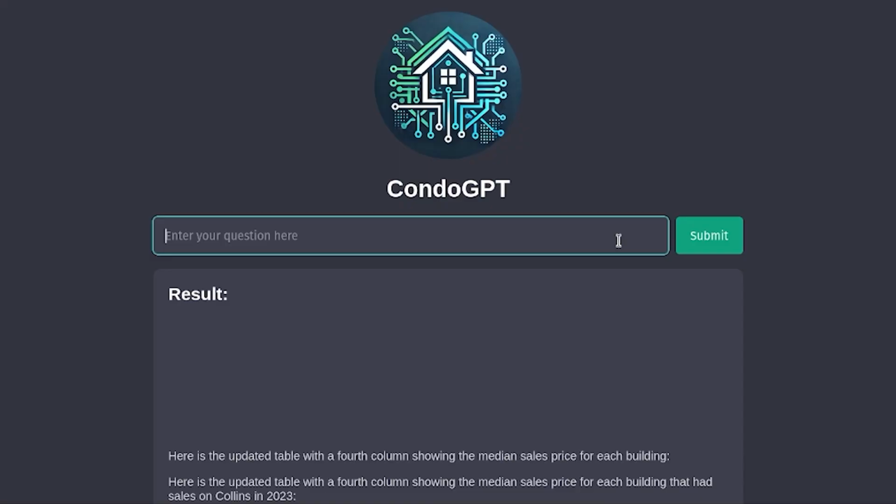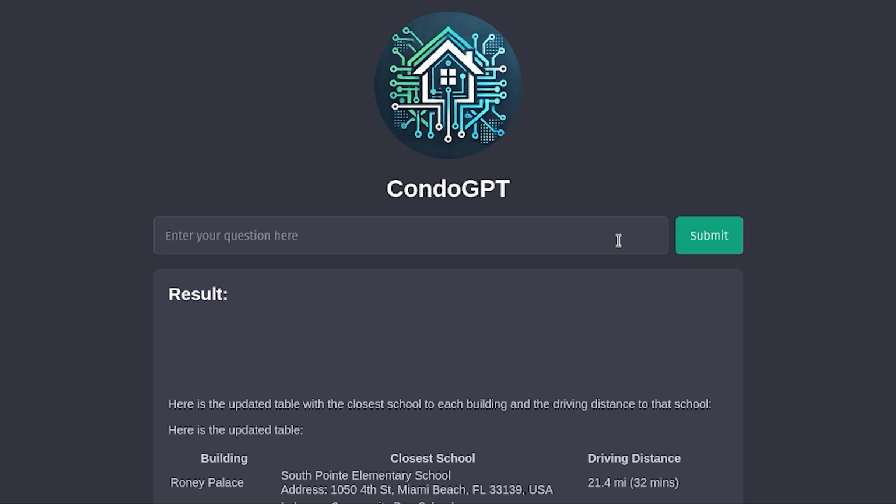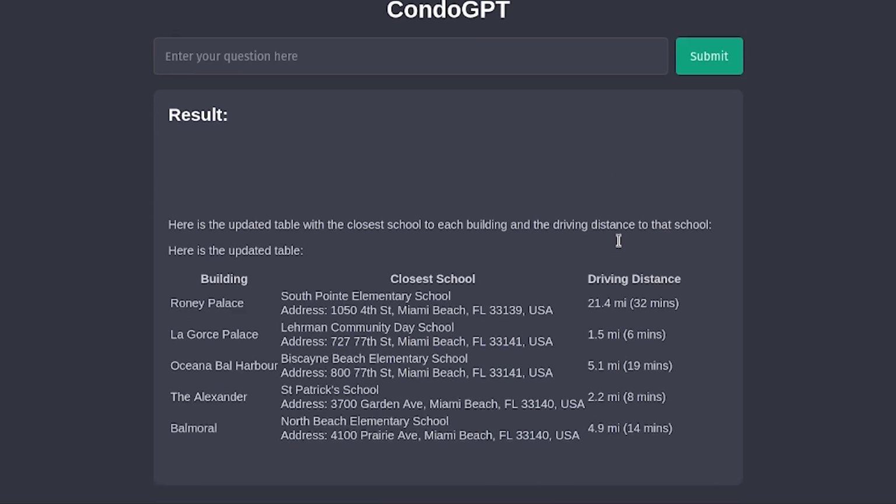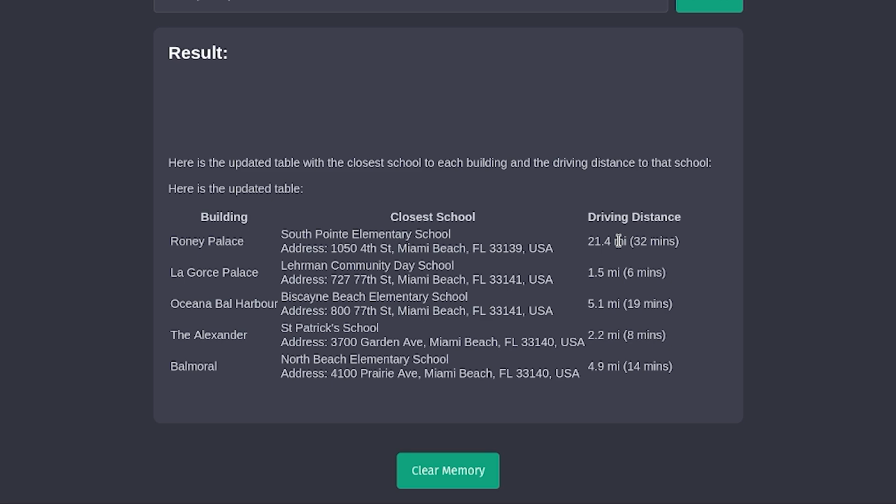So now we've interacted so far with the SQL database, but let me show you how to interact with other external APIs. Let's replace the third column with the closest school to the building, and the fourth column with the driving distance to that school from that building. As you can see, you can dynamically change the data that's being returned with just text. So here we have the closest school and the driving distance to school.